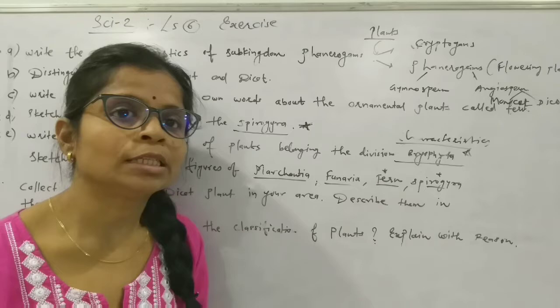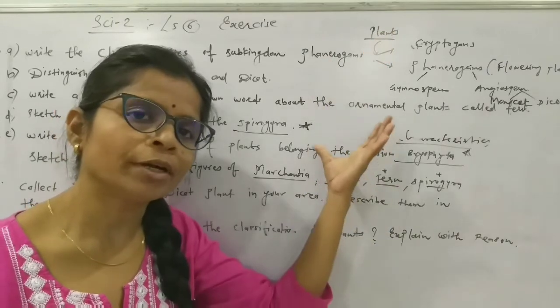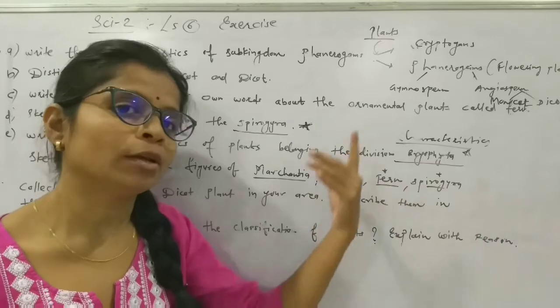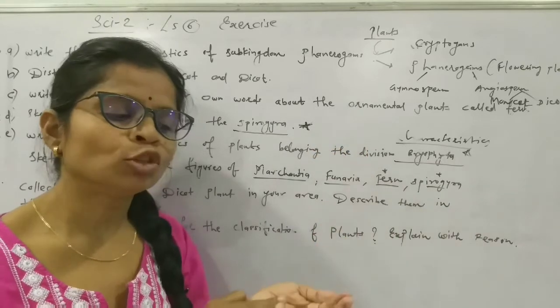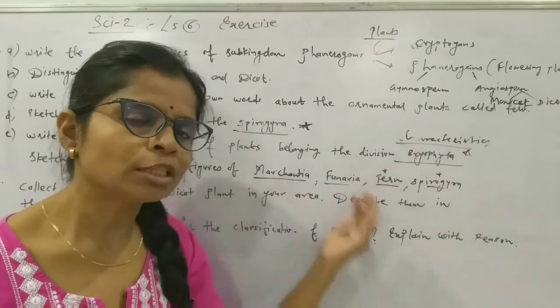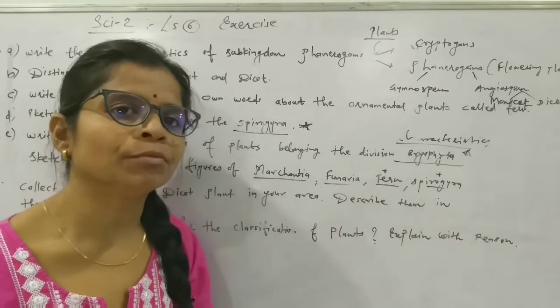Okay, this is one point. Now it is further divided into gymnosperm and angiosperm. So the next point we will make with the help of this characteristic. Gymnosperms bear naked seeds, angiosperms bear covered seeds. In this way we have to go steadily and make the points.